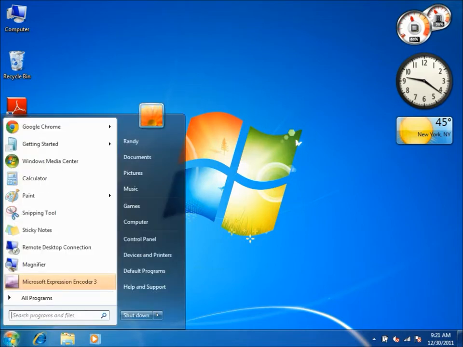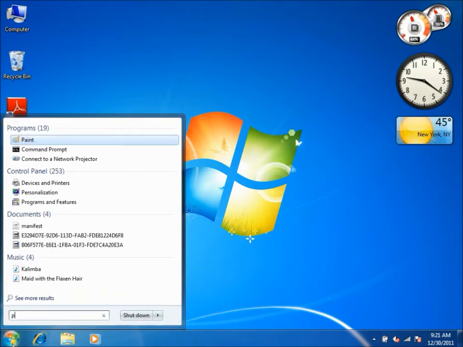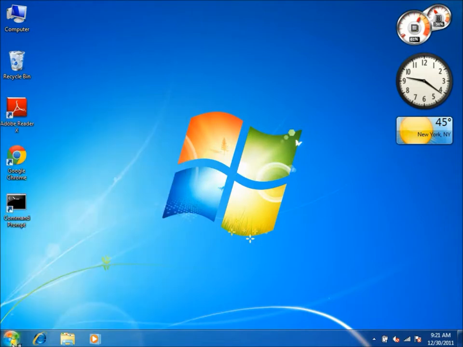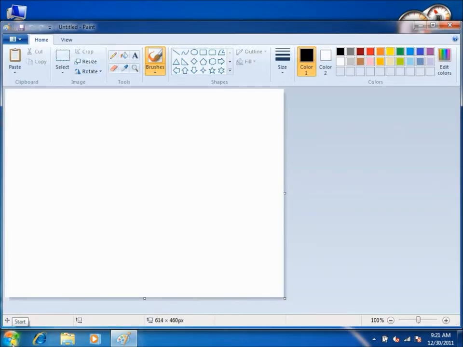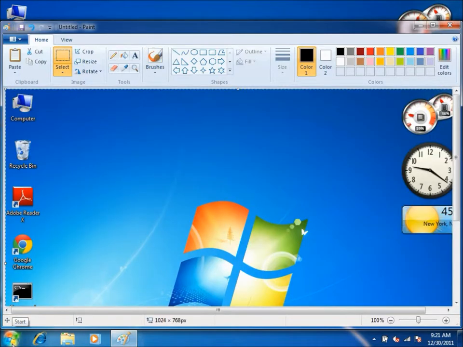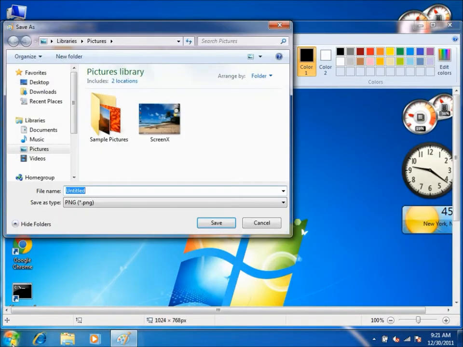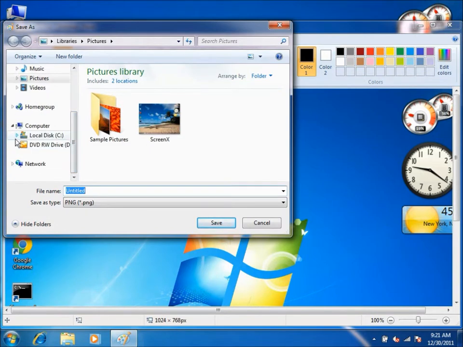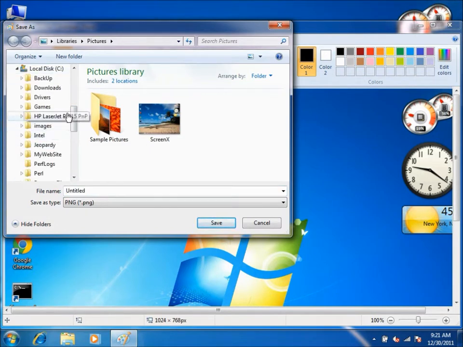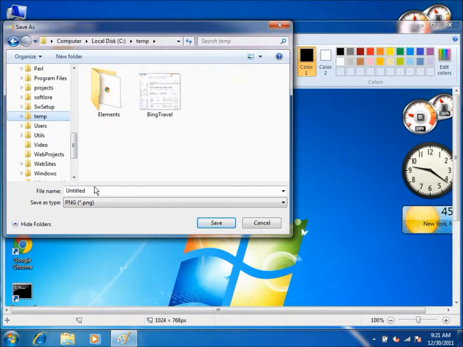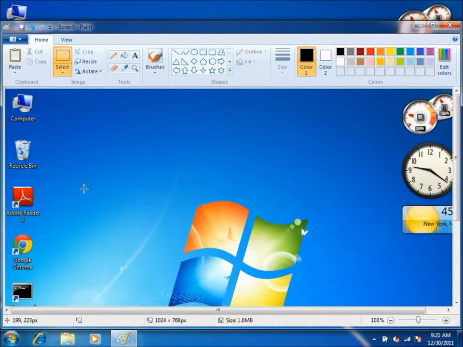Then click on Start, type in Paint, hit Return, then hit Control V to paste the contents of the clipboard into Paint. Then hit Control S to save the backdrop. Navigate to a directory and write out the backdrop. Give it some name that you're going to remember. And then close all the windows.